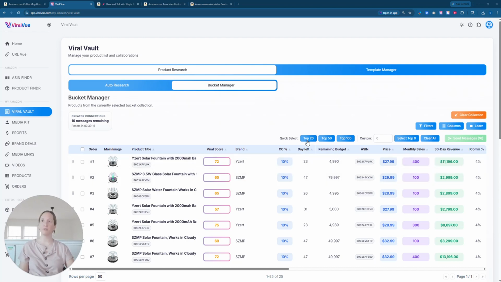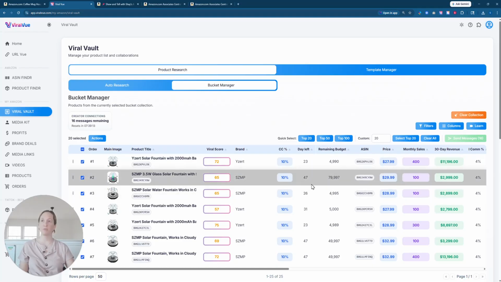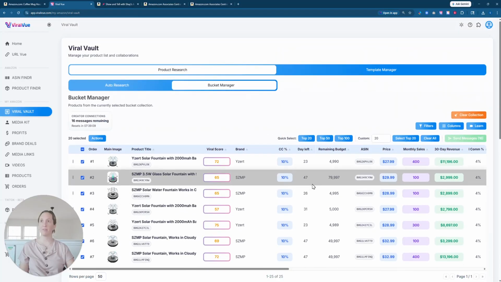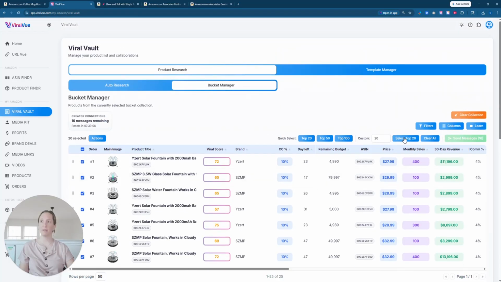But basically what you can do is you can choose your top 20. So then what this will do is it'll choose the top 20 products that you have right there. You can also come in here to go to select, or excuse me, clear all, so it'll magically clear everything. I can choose my top 50 or my top 100.